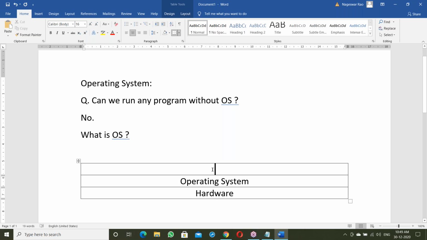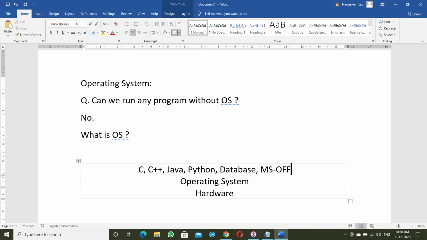After installing the OS, next, suppose you are learning C language. For that purpose, you have to install C software. Suppose learning C++, you install C++. Suppose learning Java, Java. Suppose learning Python, you have to install Python. Suppose using some databases, or some MS Office work, even MS Office.